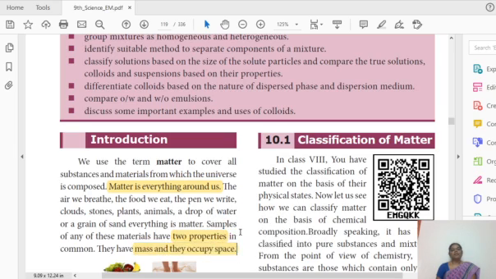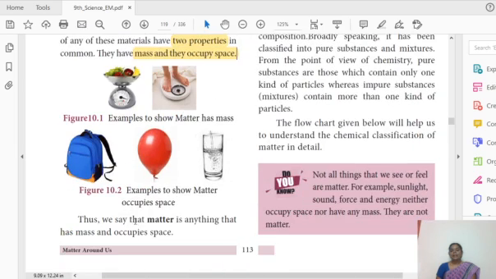So the definition for matter is given as anything. Matter is anything that has mass and occupies space. So it may be asked in a 1 mark or 2 mark question. Kindly note it down.